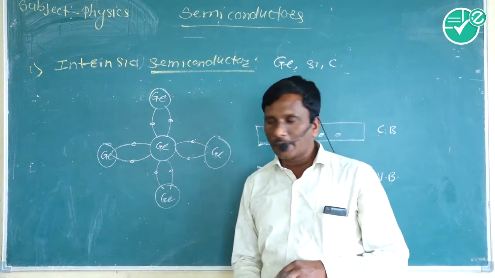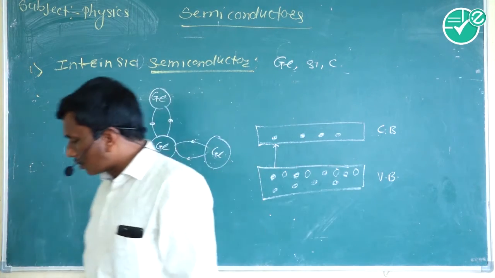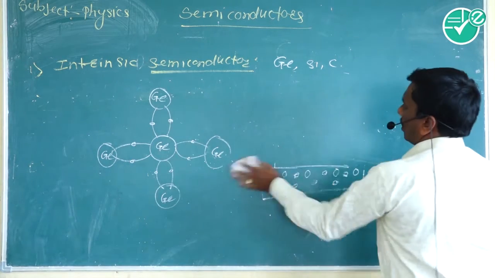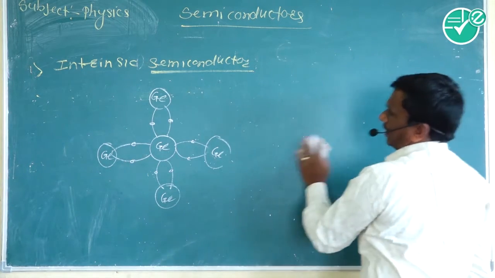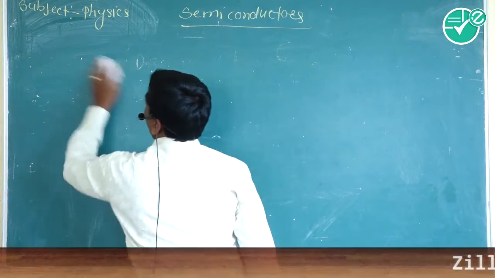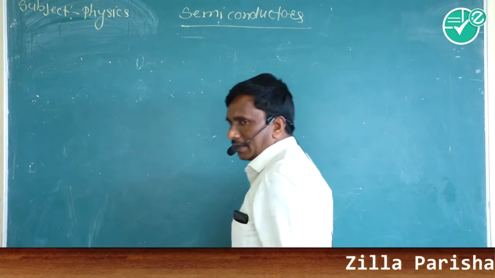The next type of semiconductor is called the extrinsic semiconductor, or doped type or impure type of semiconductor. Extrinsic semiconductor.